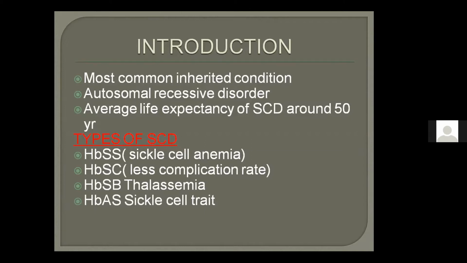And there are many types of sickle cell disease. Most common I have written here: the sickle cell anemia, HBSS, then HBSC, in which C is also added. It has a lower complication rate than HBS beta thalassemia, and then HbAS, the sickle cell trait. This guideline mostly focuses on sickle cell anemia and HBSC. So we will focus on these two, but you should know the names of the other types.